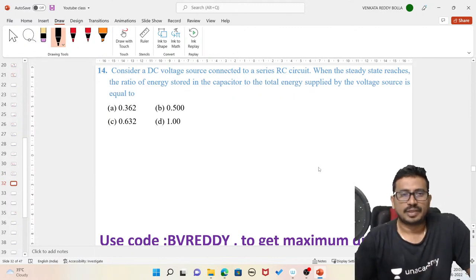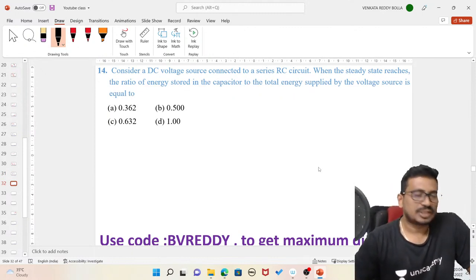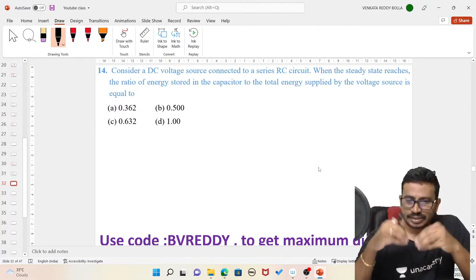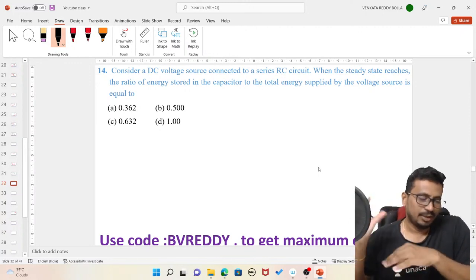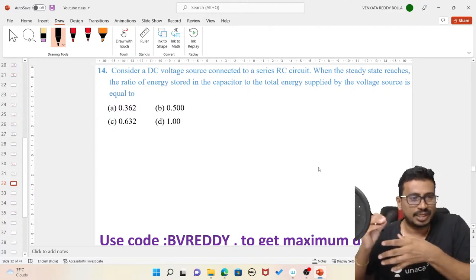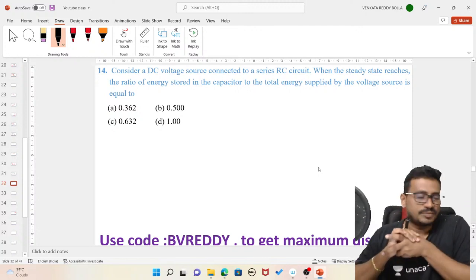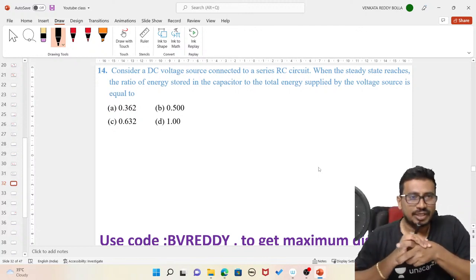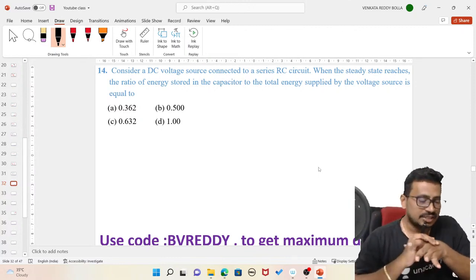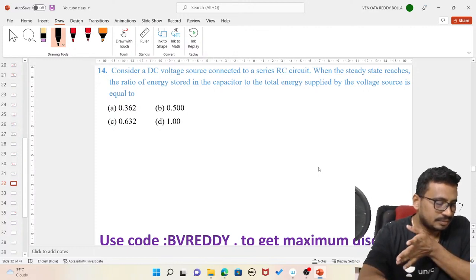Next, consider the DC voltage source connected to a. So listen here, we are planning to discuss the problems from the very basic level to high level. Don't think we are solving very simple problems. Basic problems to high levels we are doing, so that you will be comfortable solving any problem. In total, nearly 400 problems we are going to solve on this transient topic only.